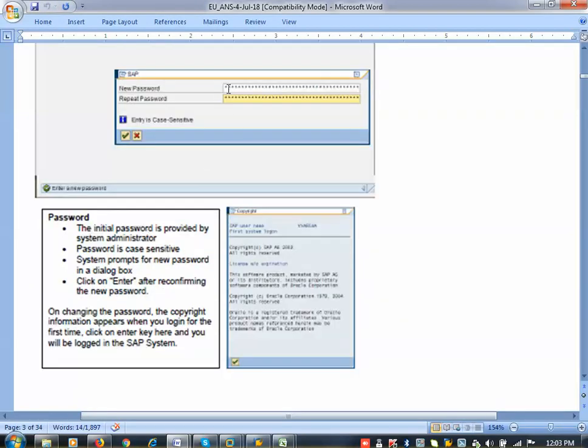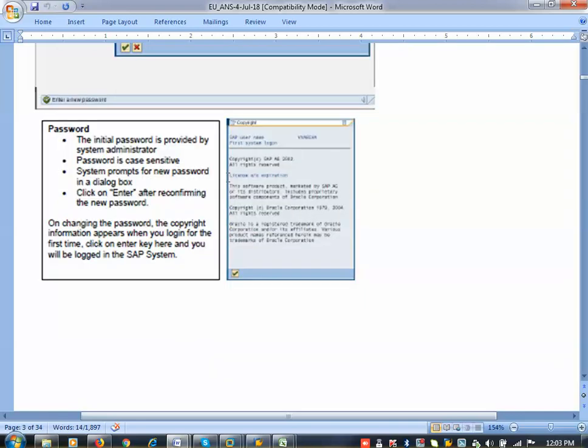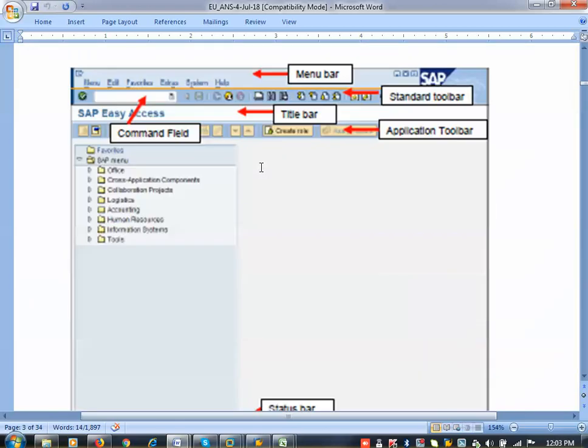The first time you open it, a window will open like this to update the user ID and password. Once you update it, the license screen will come like this. This happens only one time. The first time you log into any server, this message will come. Next time it will not come, like your internet banking.